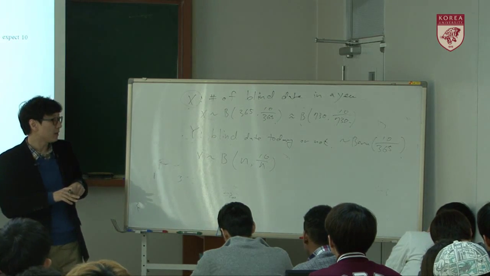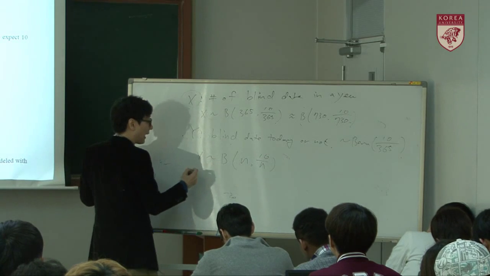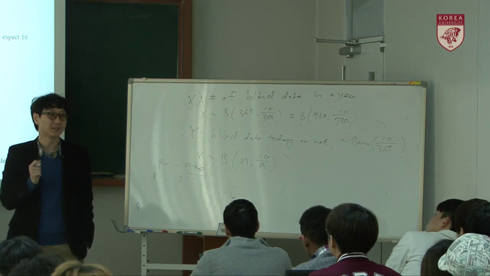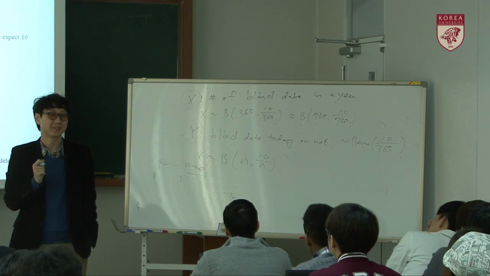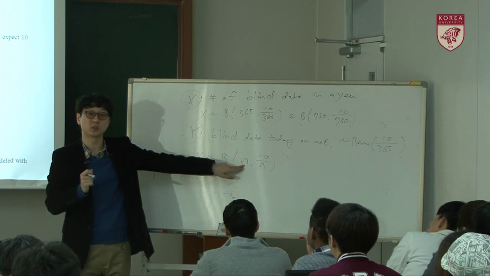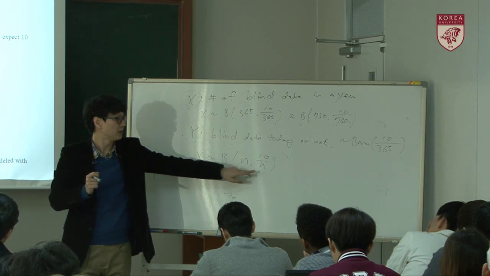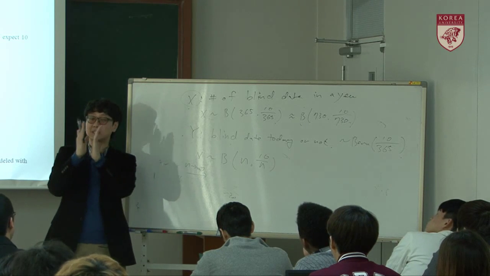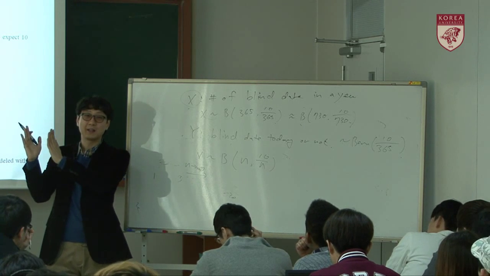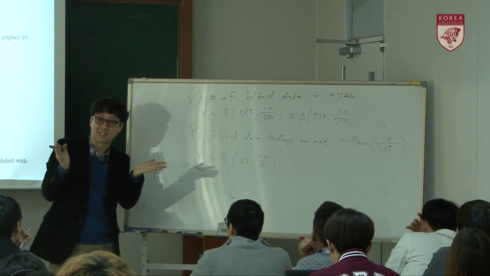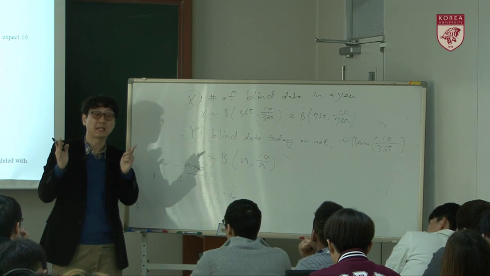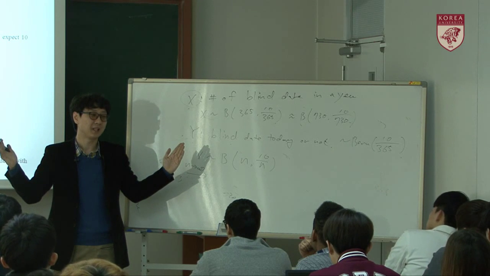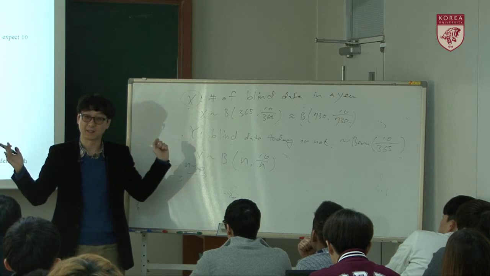If n goes to infinity, what happens? This one goes to infinity, but this one goes to 0. So we have very small slots, and the probability that the event occurs is getting smaller. However, in total, how many events? Still 10 events.